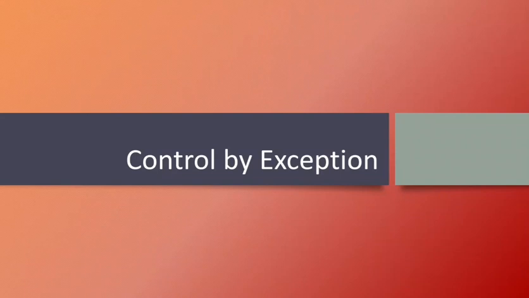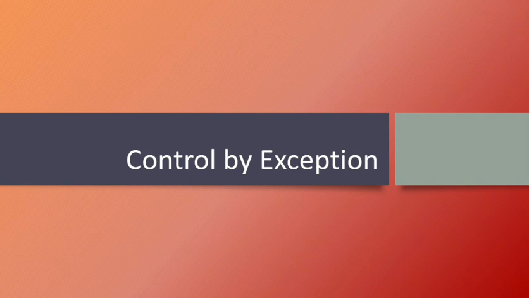So the next topic is control by exception. So we know controlling is a procedure whereby we evaluate whether the company is performing as per the plans. നമ്മുടെ പ്ലാൻ അനുസരിച്ചാണോ പോകുന്നത്, or whether we have made any deviations, and if there are any deviations we will be taking the corrective actions. So these are the steps involved in controlling.